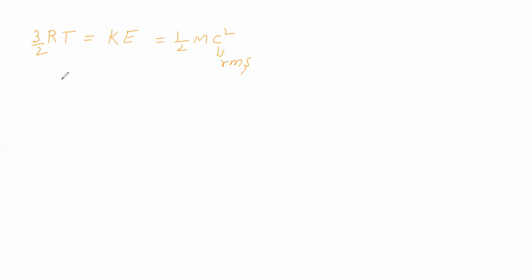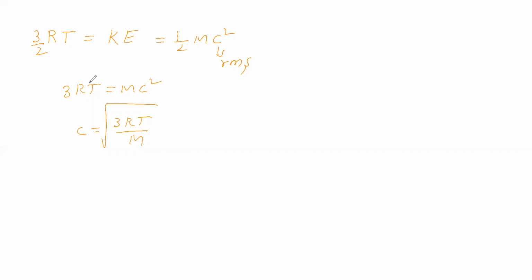You see, from this we can say that 3RT is equal to mc square. Therefore, C is equal to square root of 3RT by m. This C is called root mean square velocity. Now see that kinetic energy is equal to 3 by 2 RT. Kinetic energy is half mv square. V is called velocity. Here this C is called RMS velocity. Now these two get cancelled.